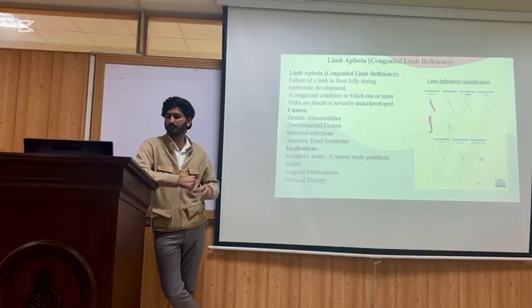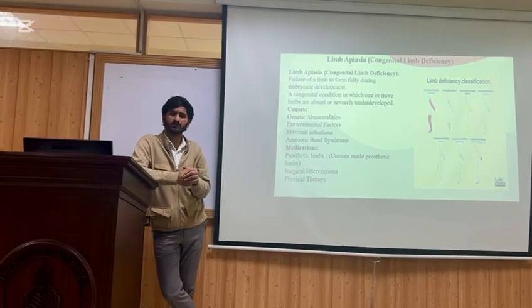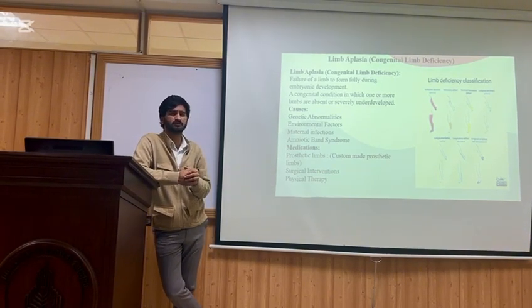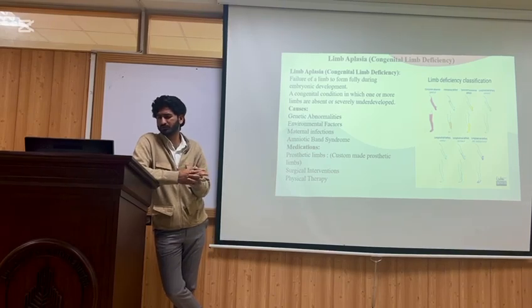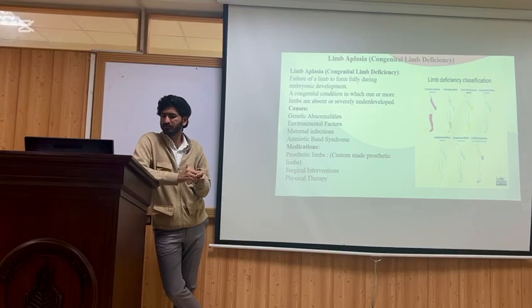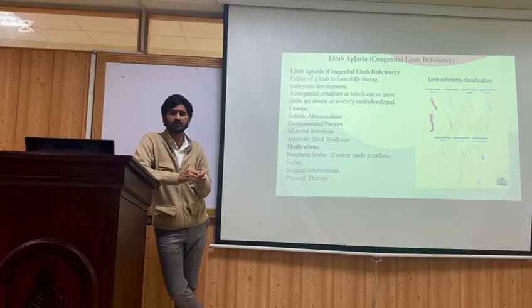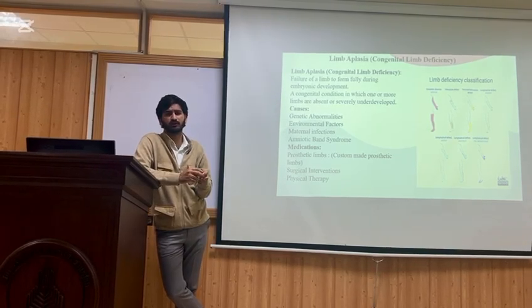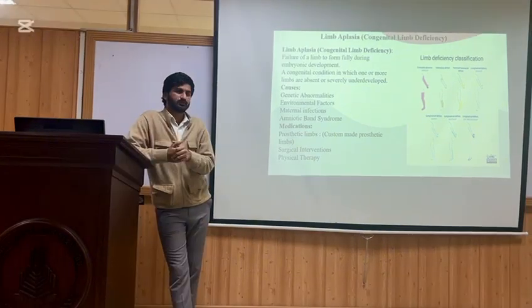If we talk about treatment, prosthetic limbs can be used in the absence of limbs. Prosthetic limbs are basically a type of artificial limb that can be attached to the body. There is also surgical intervention, and physical therapy can also be used in limb aplasia. Alright, so thank you so much for listening.